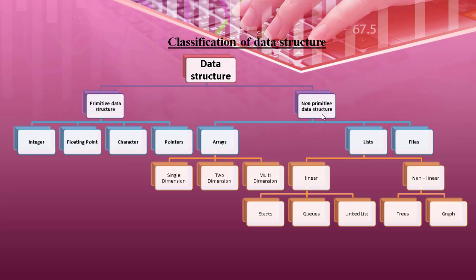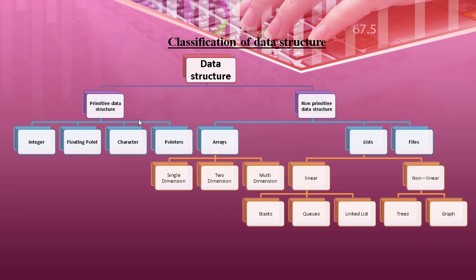And under non-primitive data structure, again you have the classification: list and file. Under list you have two types, that is linear data structure and non-linear data structure. Under linear data structure you have stack, queue, linked list. Under non-linear data structure we have trees and graphs, and files is the last non-primitive data structure.